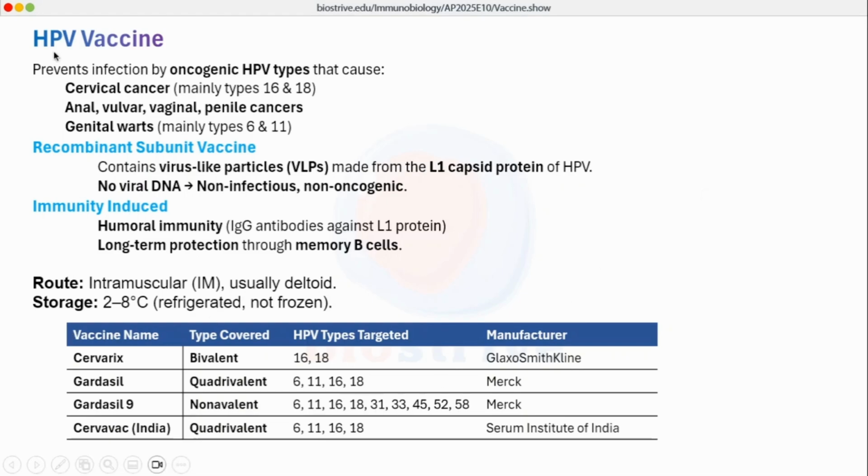The various vaccines for HPV are indicated here: Cervarix, Gardasil, Cervavac. You can see the valency, you can see the HPV types, and you can see the manufacturer in this table as well.